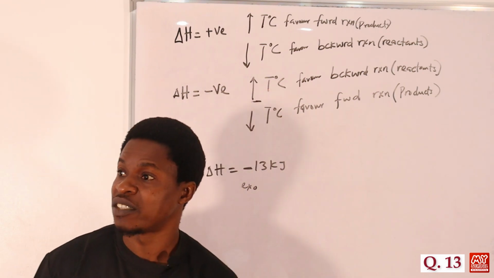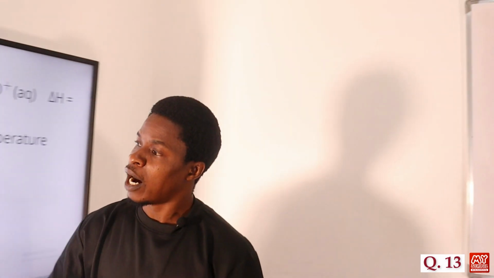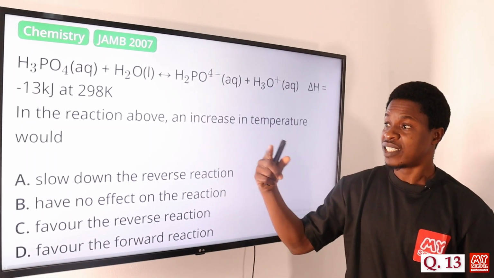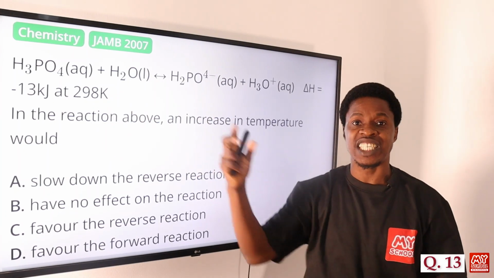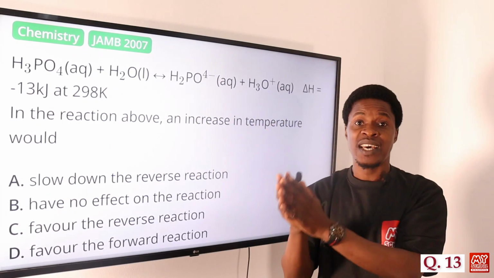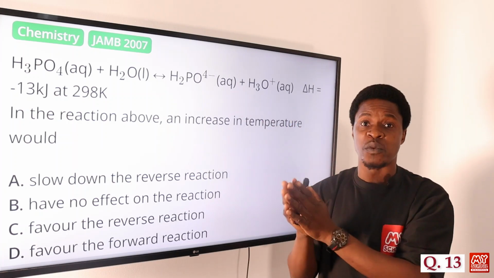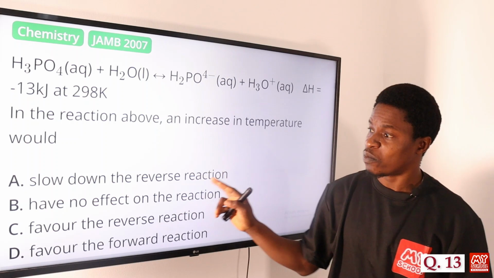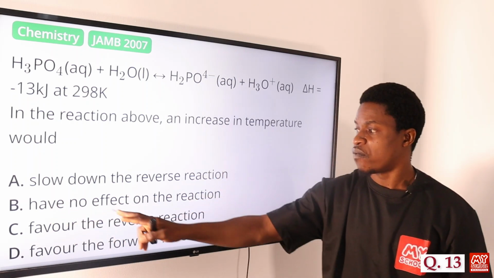Let's move to the screen and see what we have. Option A says slow down the reverse reaction. It's not going to slow down the reverse reaction, because with delta H, more heat is being given off into the environment. Option B says have no effect on the reaction.